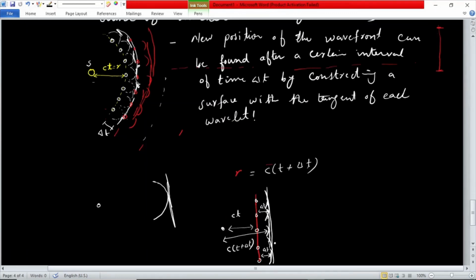I hope you have understood what the wavefront is and what the ray is.